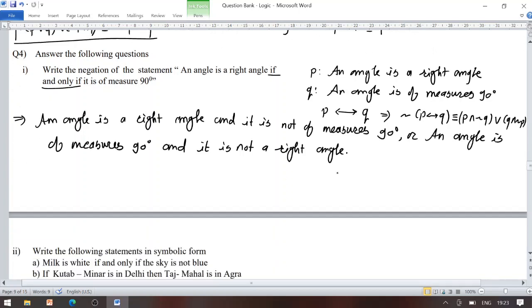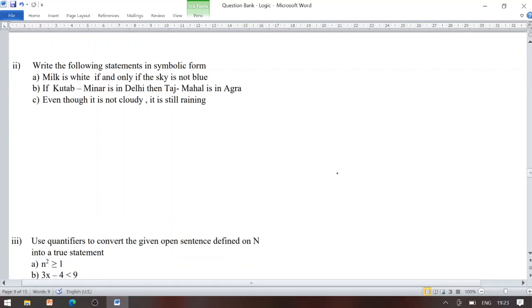Now look once carefully. Write the following statement in symbolic form. So we have the compound statement: milk is white if and only if the sky is not blue.